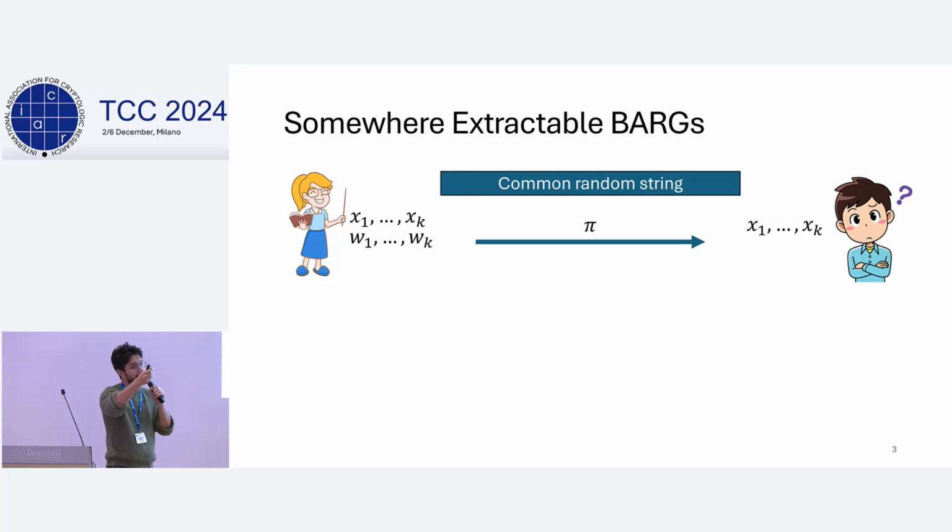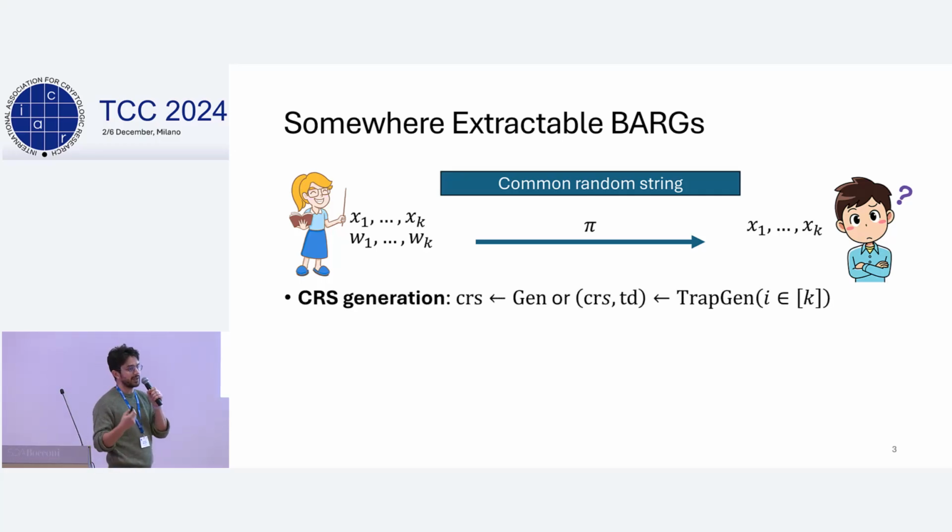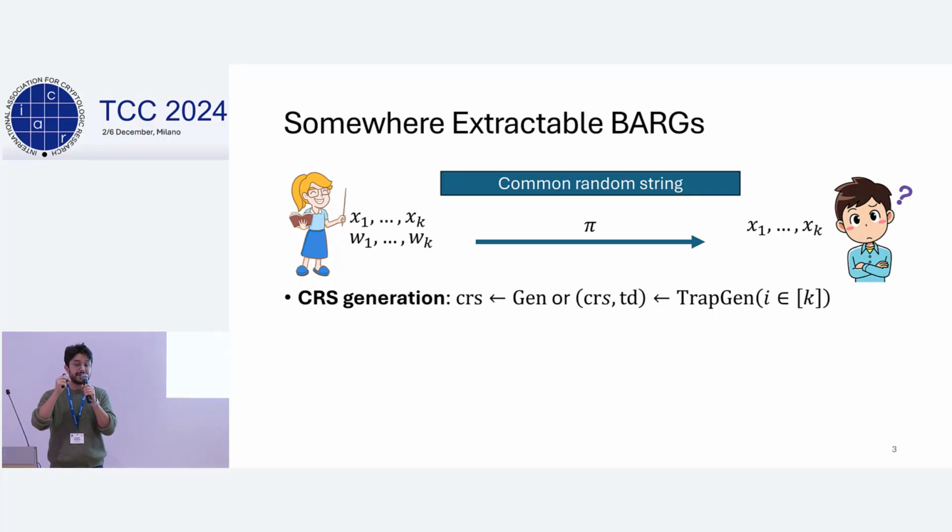satisfy a stronger security property, which is called somewhere extractability. A somewhere extractable BARG offers an alternative CRS generation algorithm called TrapGen, which takes as an input an index i and outputs a CRS alongside a secret trapdoor. The first requirement is that this CRS that we can generate using TrapGen is computationally indistinguishable from the honest CRS.